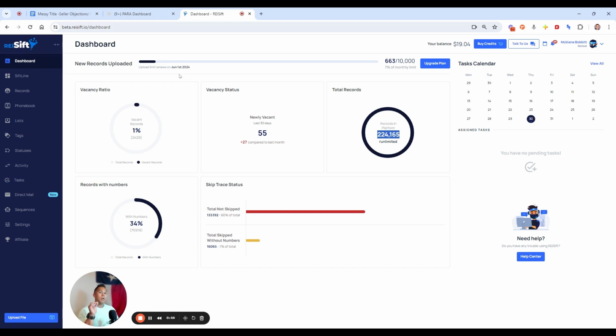You're going to see a couple of highlighted key things here you want to look at. Obviously, your monthly records for the month that you can upload. If you upload more than 10,000 records in the month, I think it's like $5 to add another 10,000 records to your account. Normally what I tell people, especially in the onboarding videos, is you're going to spend the most either money or data storage uploading your initial data, or if you're transitioning from a different CRM or data management system to REIsift, you're going to see a lot more expenses that first month, and then it starts smoothing out.